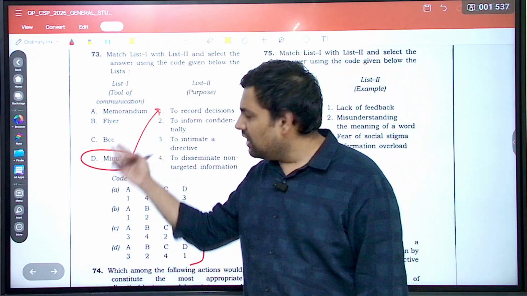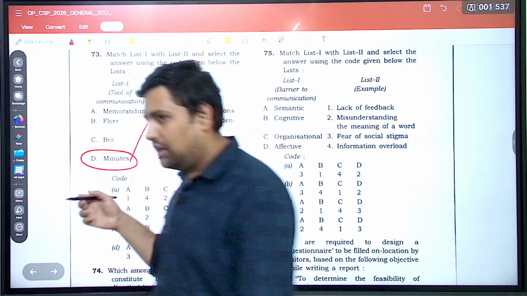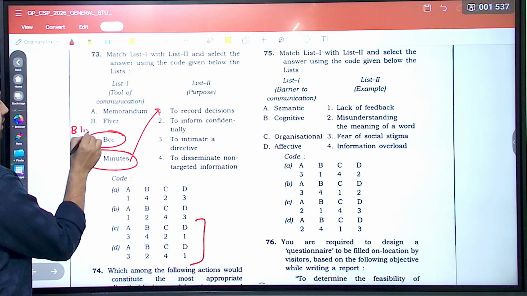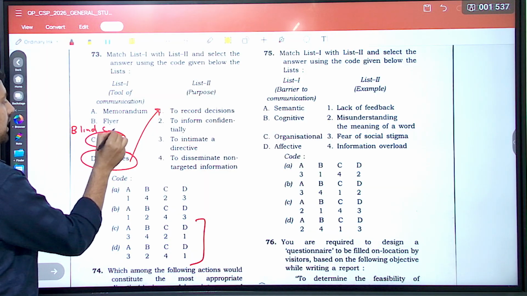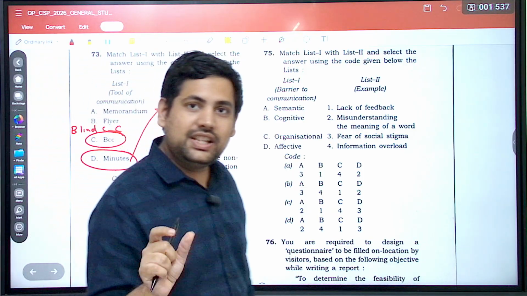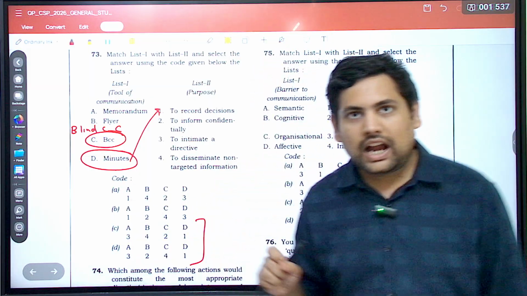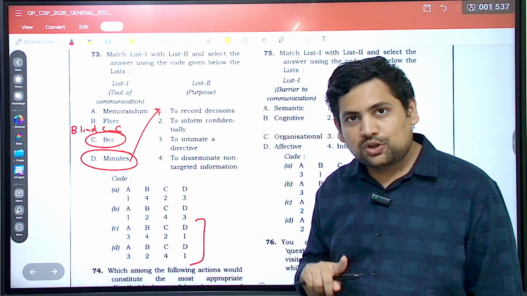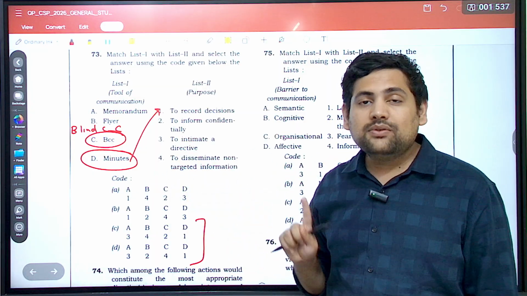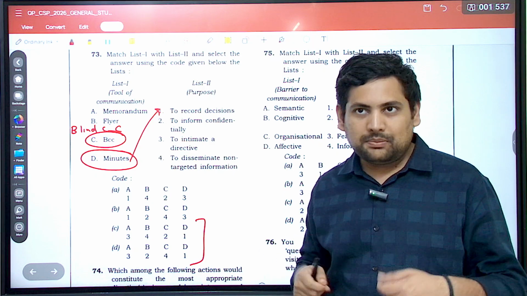Now, any of them, if you know, you can get to the answer. For example, you see this. This is called blind carbon copy, BCC. CC is carbon copy. So basically, when you are mailing somebody and you want some other person also to see that you are mailing this thing to that person, then you do BCC. In BCC, he won't get to know who has received it.